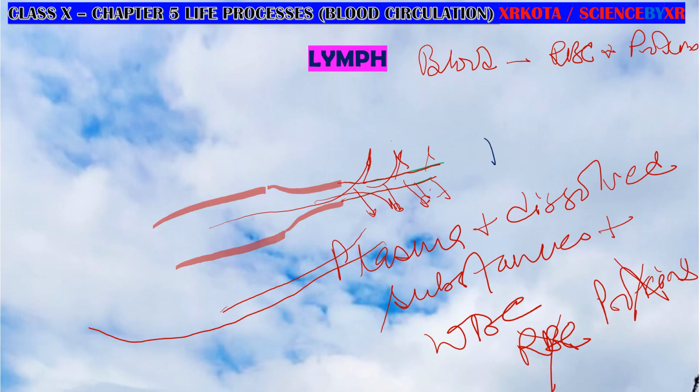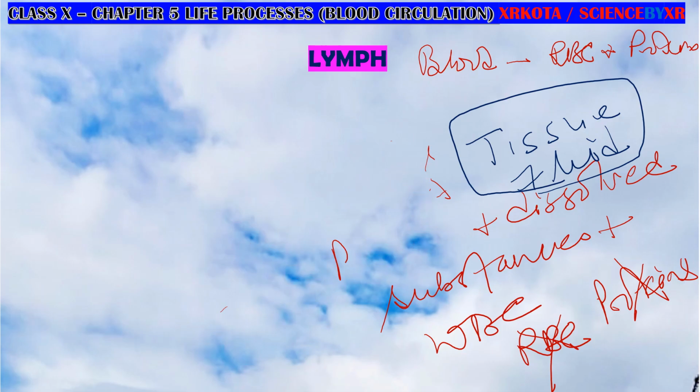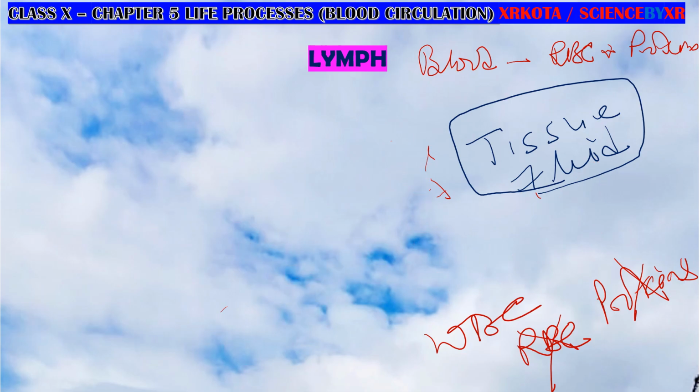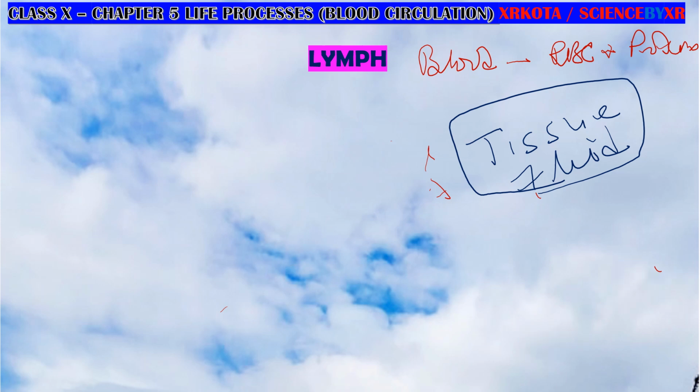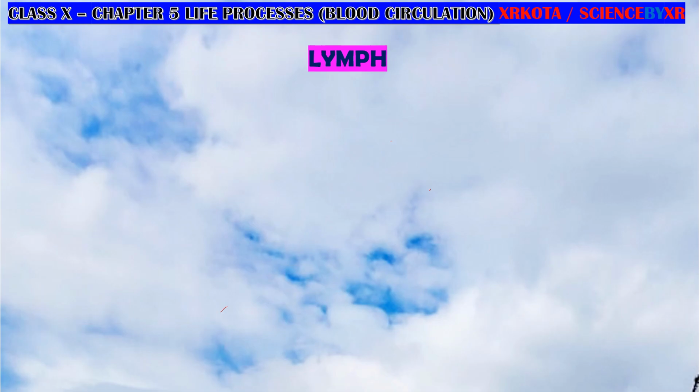Let me write it in blue. This is called tissue fluid. But if the tissue fluid keeps leaking from the capillaries like this, the blood flow will stop and the person will also die. So in order to prevent this, what happens? This tissue fluid is recollected by a special type of duct called the lymphatic duct, and then it opens back into the thick veins just before the heart. So the overall concentration of the blood is maintained.